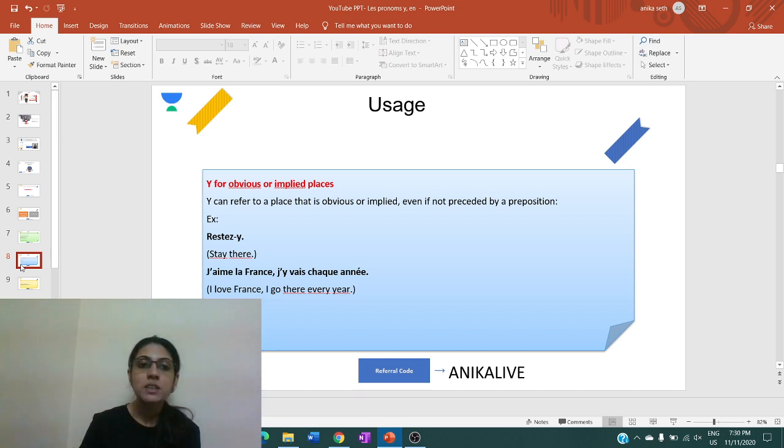For example, restez-y. Restez-y, stay there. So, over here there is no preposition in the sentence, neither the name of the place. Stay there means it is obvious, it is implied that the place you are at right now, stay there. So we do not need a preposition over here to indicate the place. It is obvious that when you are saying stay there, you are talking about the place where the person already is. So it will be restez-y.